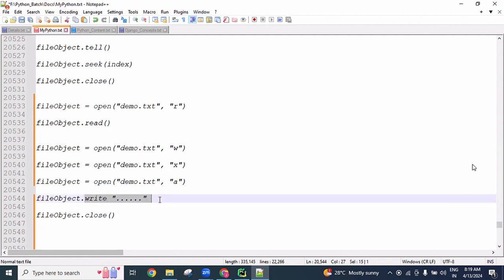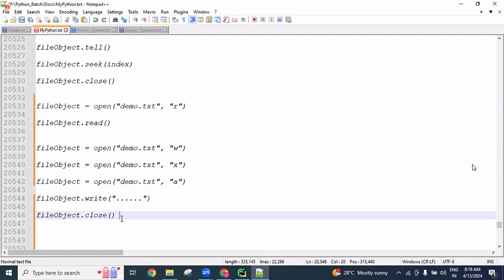Write method: we give string format data and add that data. The writelines method is also there. We can use a list of lines. Writelines method internally creates a for loop, accessing each line and adding it into the file object. So at a time, multiple lines of data we can add using the writelines method, or else using the write method, we can write a number of lines of content in a single line. Wherever we want a new line, we can use backslash n. Backslash n represents the new line. Okay. So like these all things there.